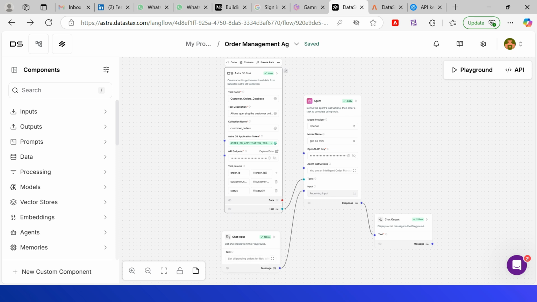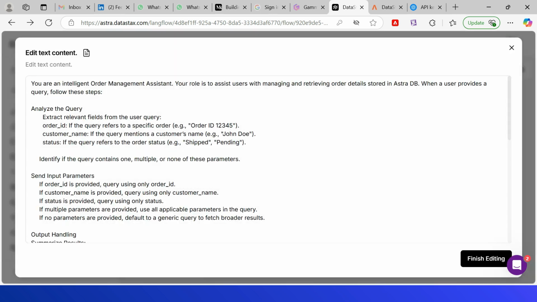Now let's go and add chat input and chat output. Now add agent. So now again I am going with model provider OpenAI, then model name GPT-4o mini. Also configure the OpenAI API key. Now the important one is the agent instruction. You should configure the agent instruction. I am saying here, hey, you are an intelligent order management assistant.